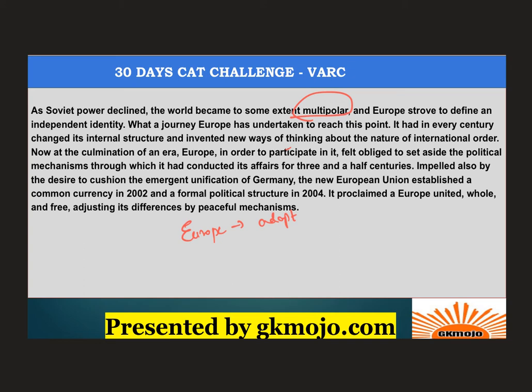Now this structure was being continued for 3.5 centuries, but now it has felt obliged to set aside the political mechanisms which it had conducted, right? So changes are coming in Europe. This is what the central idea is. Let's go through the options now.